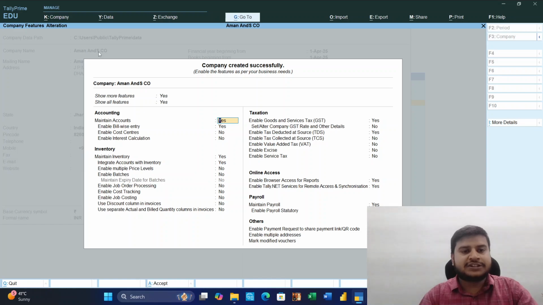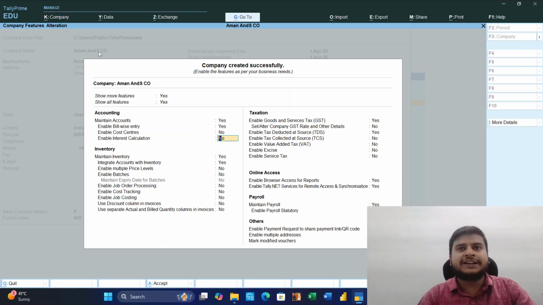Then first and foremost, we will get a display of features. What are the features in Tally we are getting? Accounting, inventory, taxation, online access, payroll, and others. All features are shown here. So maintain bill by bill. Okay, enable bill by bill. Cost center I'm not enabling. Enable interest calculation. Interest calculation is very important in day-to-day life.